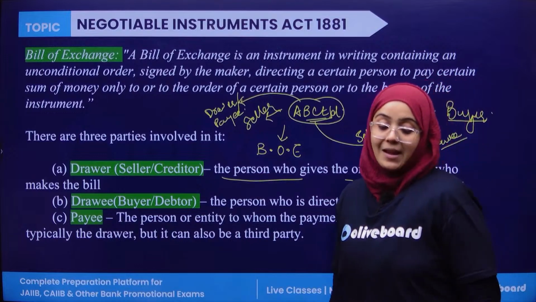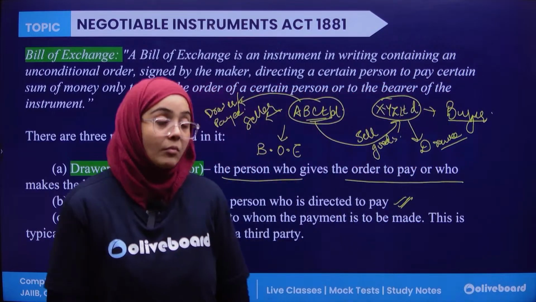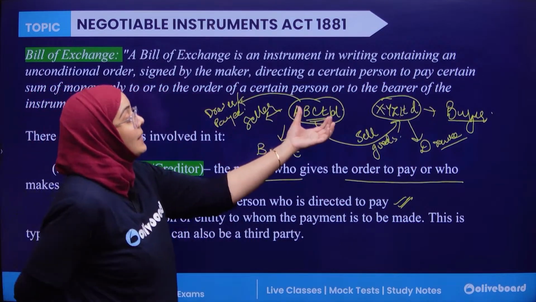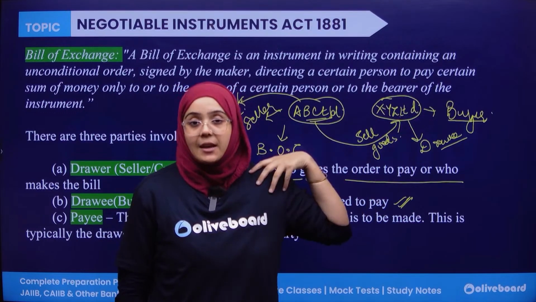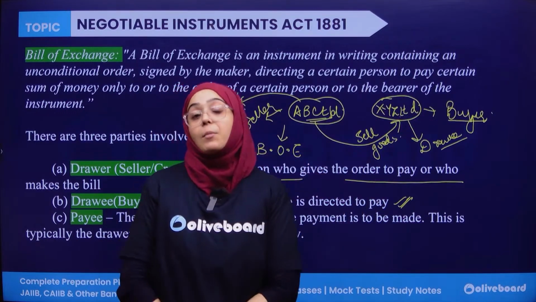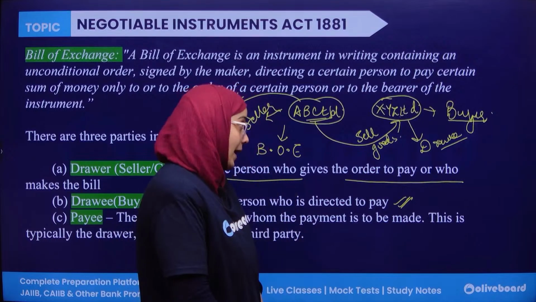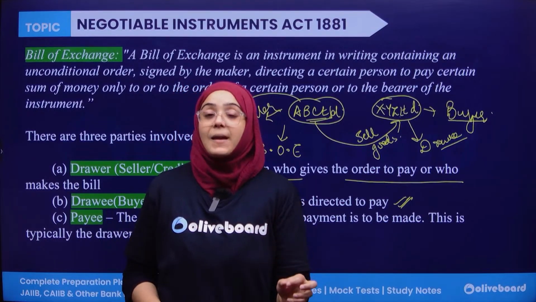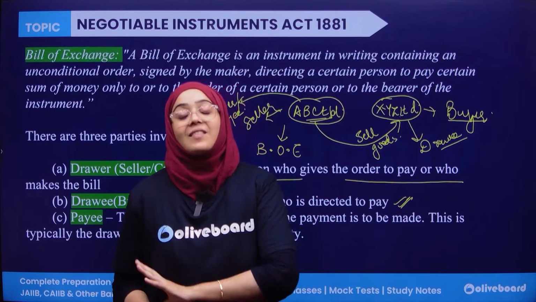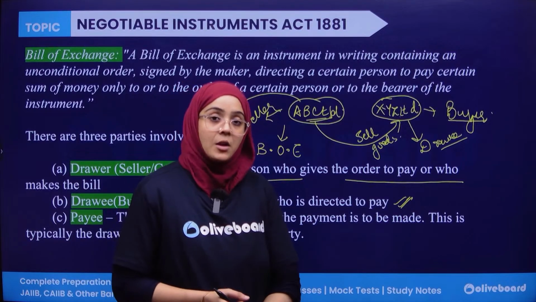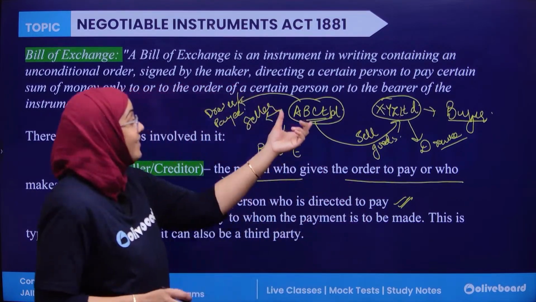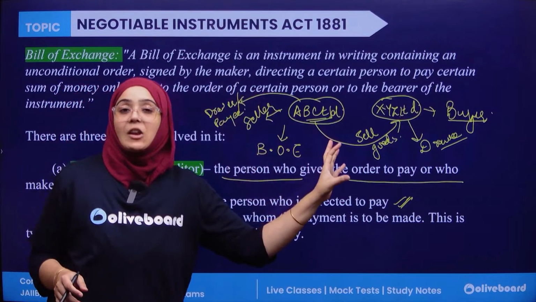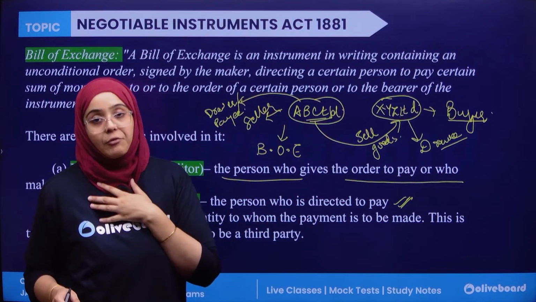For example, there can be this situation also. ABC Limited had sold some goods to XYZ. Now, instead of receiving immediate cash, ABC Limited had given a time period, saying XYZ will pay this amount of money after this time period. And XYZ accepted it. Now, ABC Limited endorsed this bill of exchange to me, for example, Afreen.